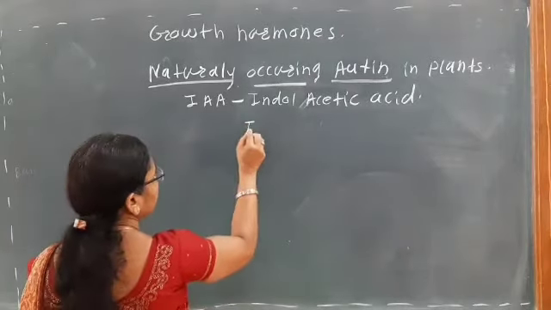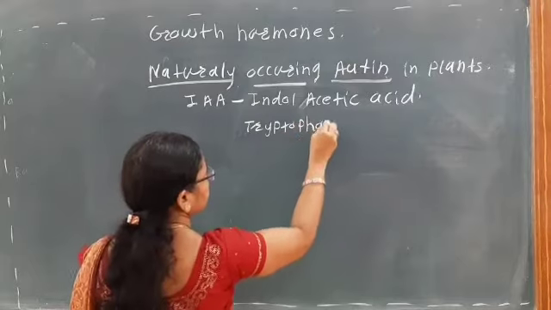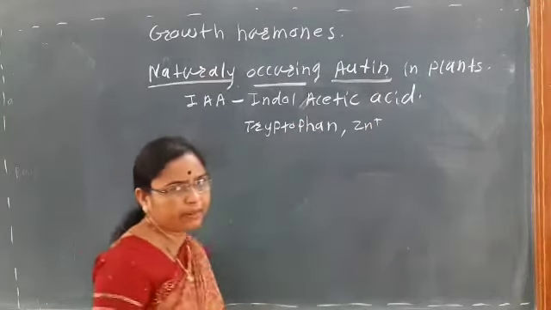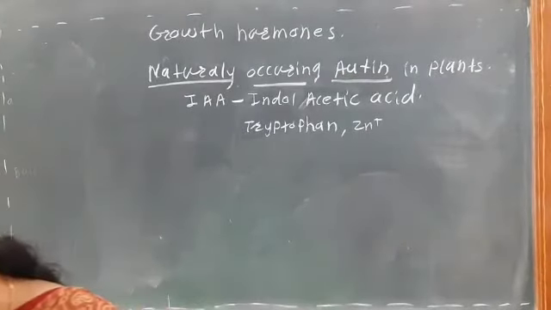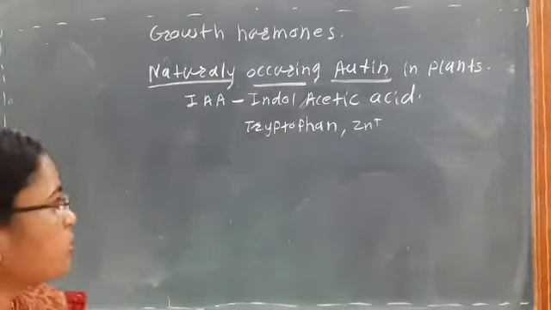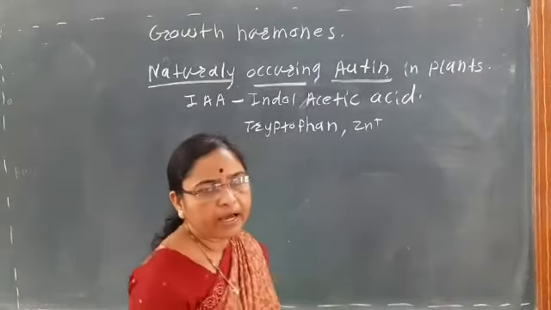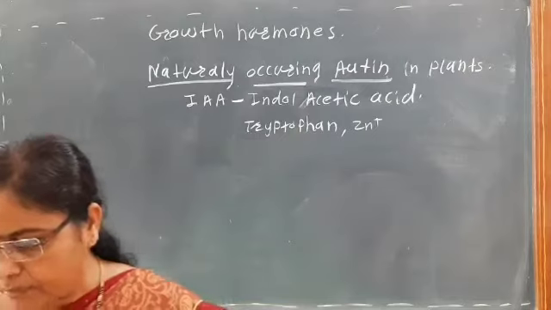Tryptophan is the amino acid, and zinc is an element. So these are mainly the precursors, that is, these are responsible for the synthesis of the IAA, indole acetic acid, which is naturally synthesized in the plants.